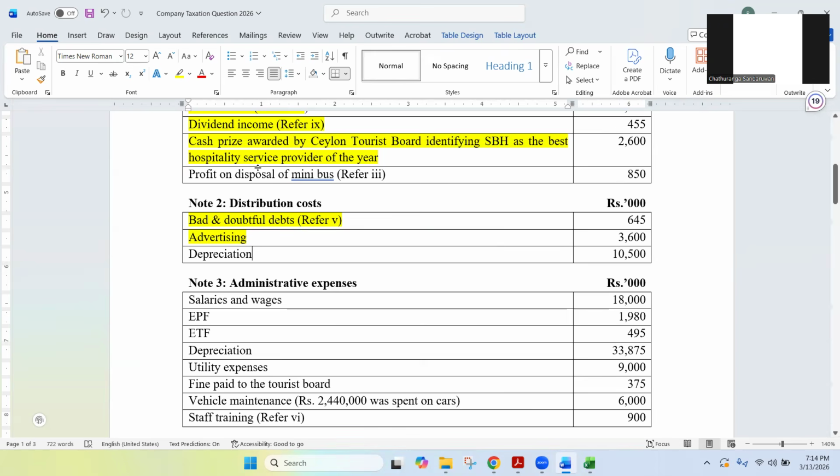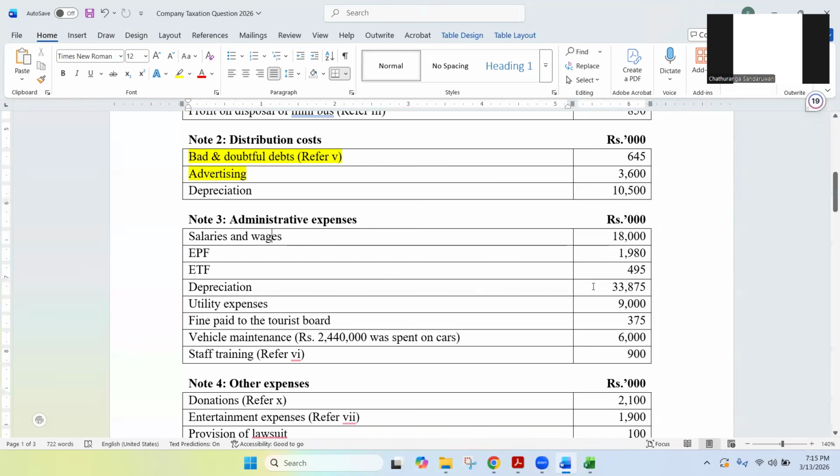Here we have distribution related depreciation 10,500. And then again, I have coming under admin expenses depreciation 33,875. Is it 44,375? Do you all agree with me? Addition of 10,500 and 33,875. Do I have to add that 44,375 as the depreciation or something else?